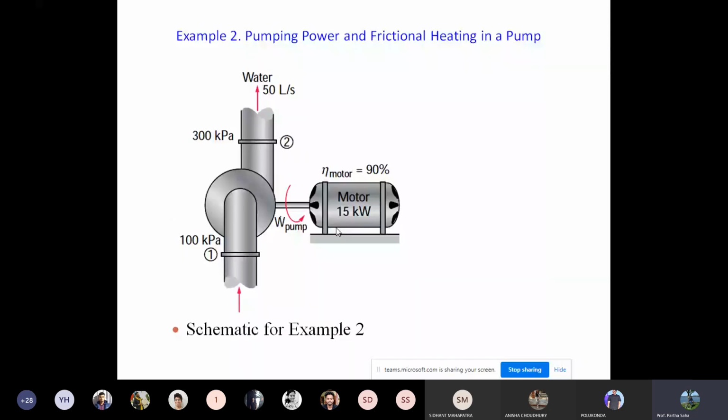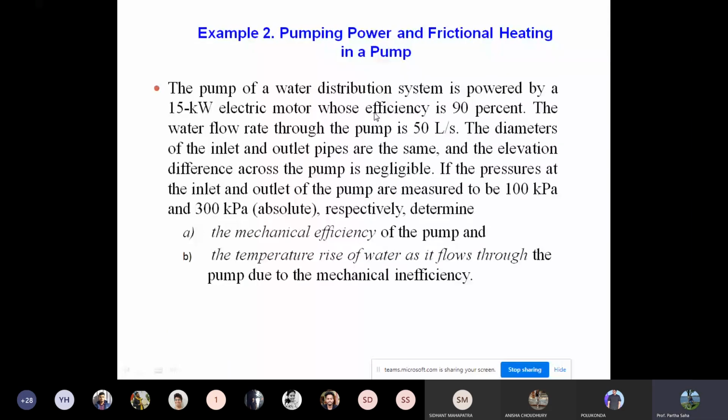So let's see what parameters are given. The inlet pressure is given, outlet pressure given, flow rate given. It is asked to calculate the mechanical efficiency of the pump. The 15 kilowatt electric motor has an efficiency of 90%, which is given. Okay, so let's see how you approach this problem.